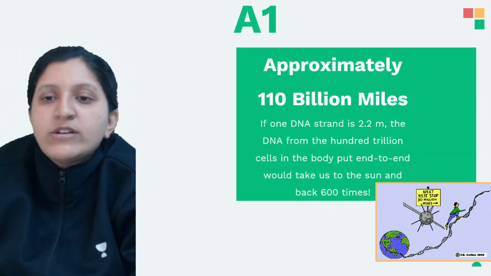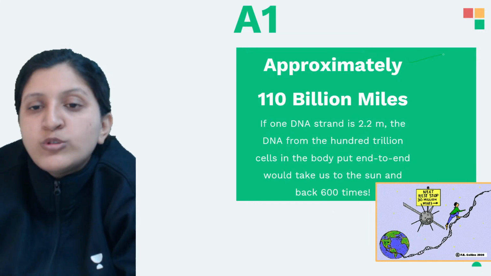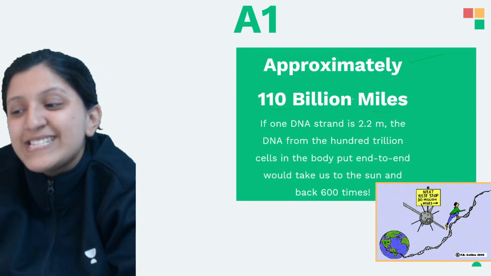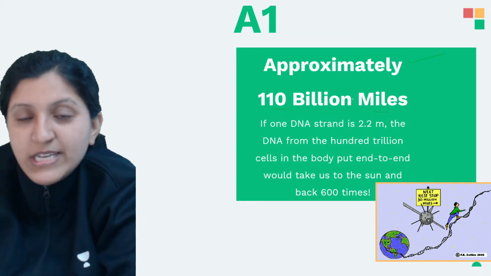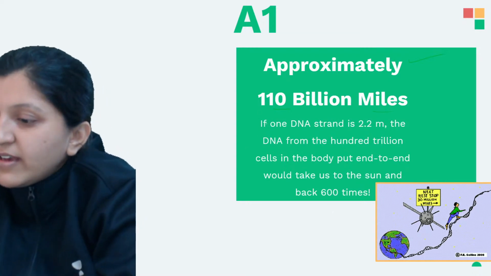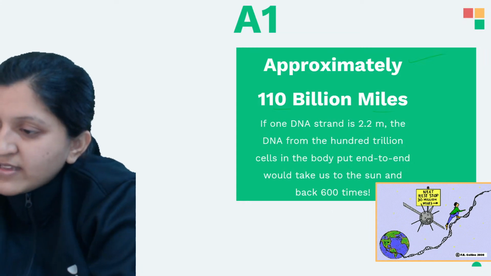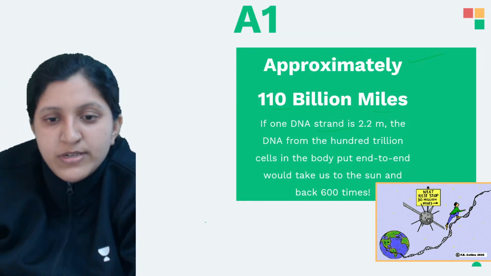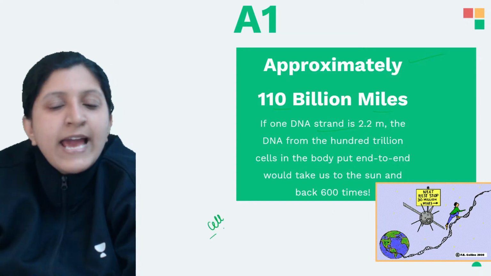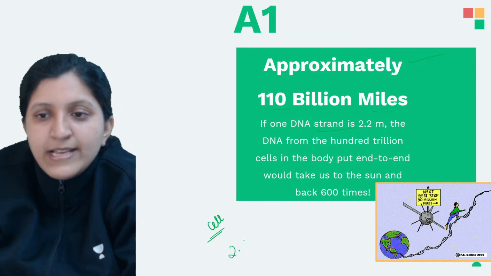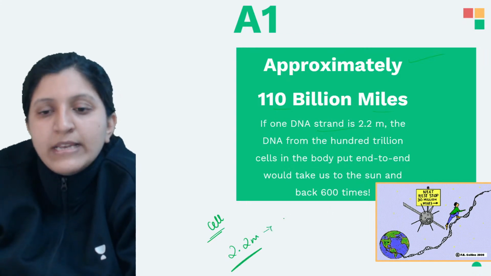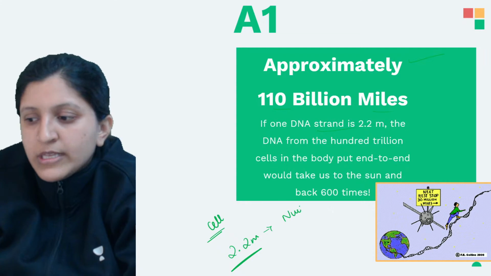It is approximately 110 billion miles. Ankesh has answered don't know. This is per cell: in each cell there is about 2.2 meters of DNA, compactly arranged in the nucleus.